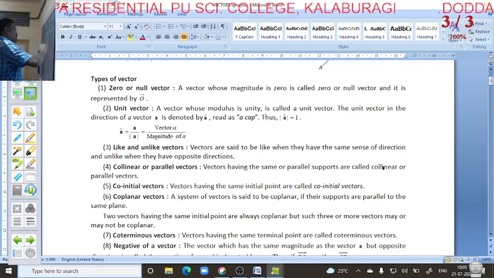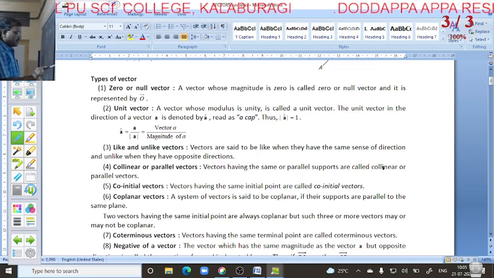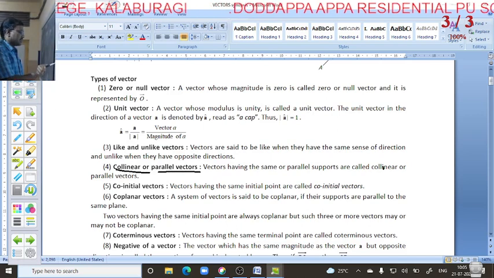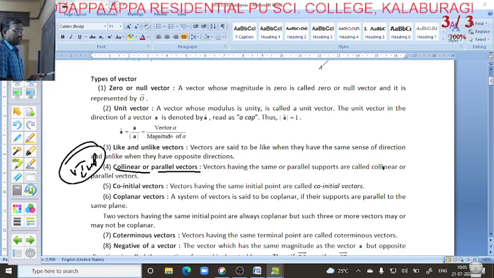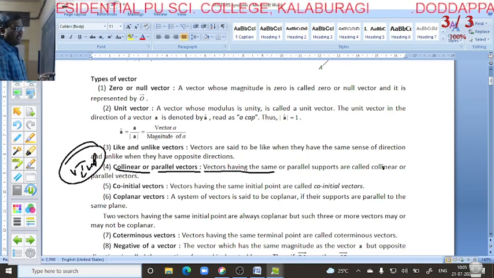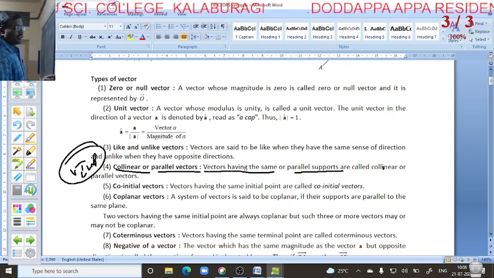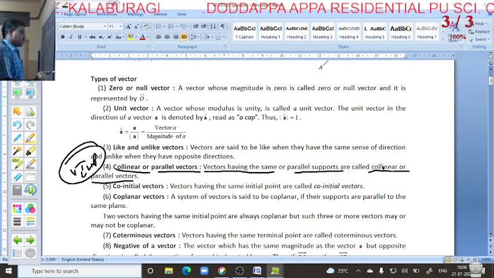Next we go for the fourth one, collinear or parallel vectors. Again this is very important. Vectors having the same or parallel supports are called collinear or parallel vectors.